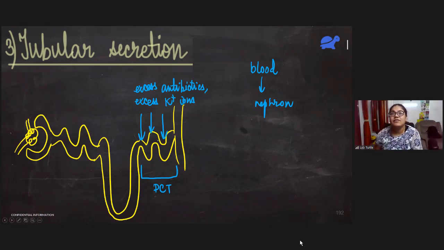Here we have urine, right? That urine is going into the collecting duct. So this is known as tubular secretion. Why is it tubular secretion? Because it is taking place in a tubule. Secretion means it is getting secreted by the cells here into the nephron.